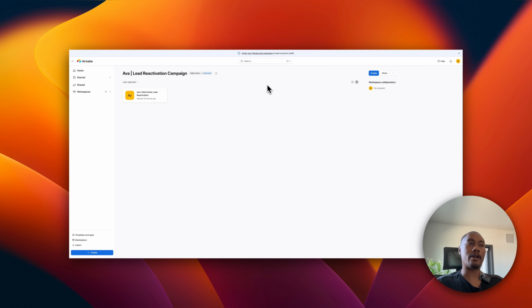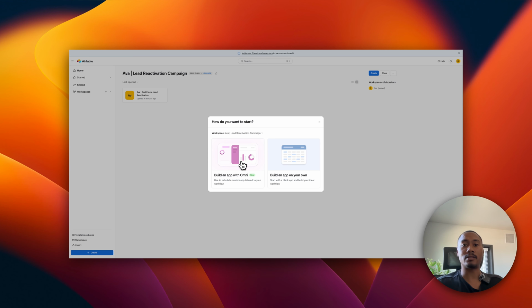Okay, so once you're in Airtable, you're going to want to create a workspace. So I already have a workspace created, which is this Ava Real Estate Lead Reactivation, but I'll simulate what it will look like to create a new workspace just in case you're new to Airtable. So you're going to click on this create, and you can either build with AI, you can give it a prompt to help you speed up the process on creating the table, or you can build your own.